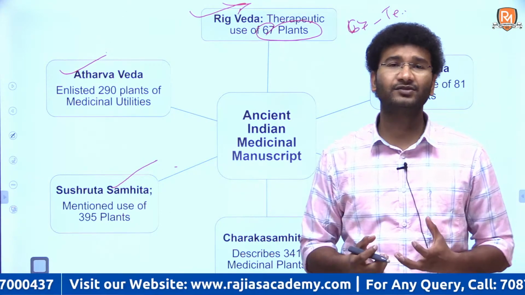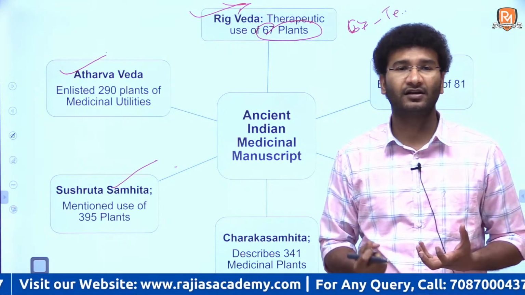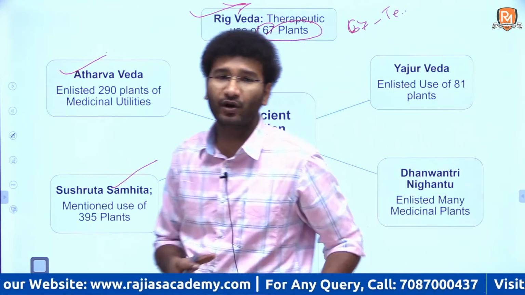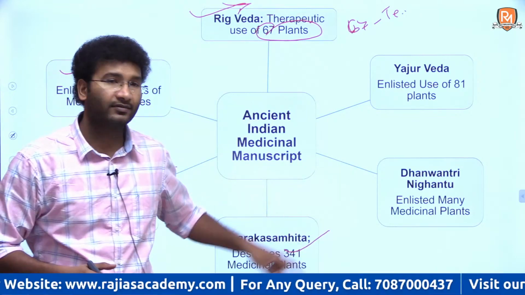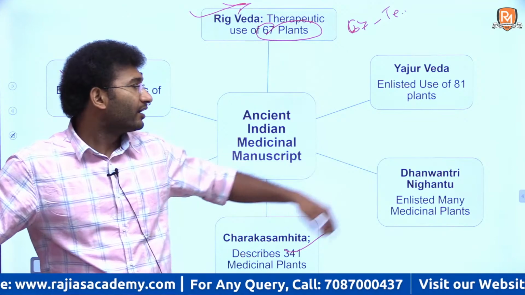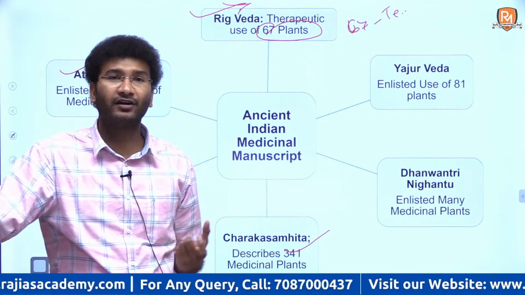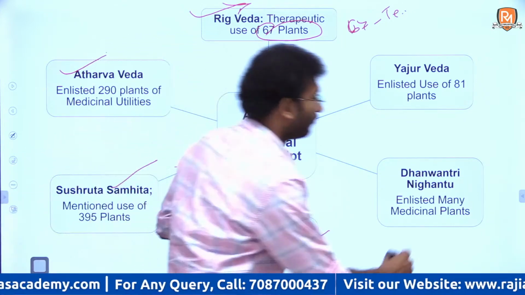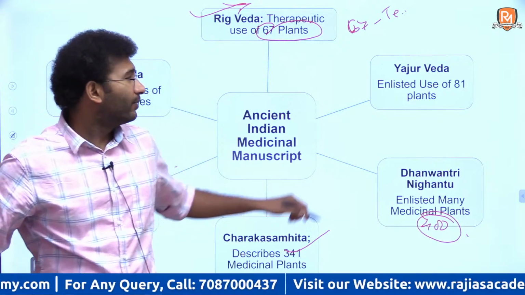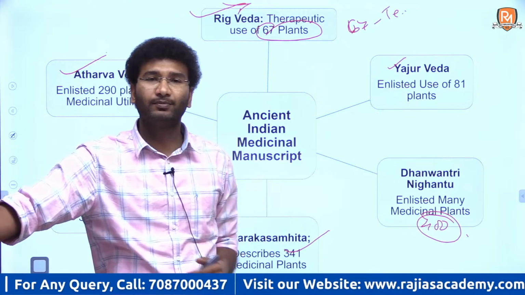And more evidences we can also see in the surgery books that have been written. There are also books on medicines. If you look into the Charaka Samhita, it describes somewhere around 341 plants, right? Charaka Samhita also describes, apart from that, Dhanavantri Nigunta, this is one of the texts. It also enlisted somewhere around 400 medicinal plants, right? Go back, you also look into the Yajurveda, it also enlists somewhere around 81 plants.